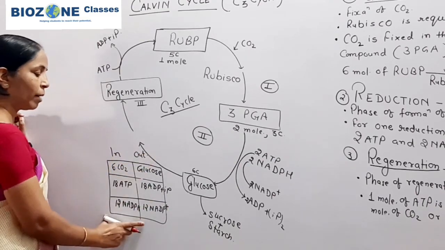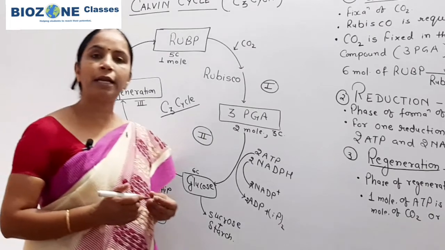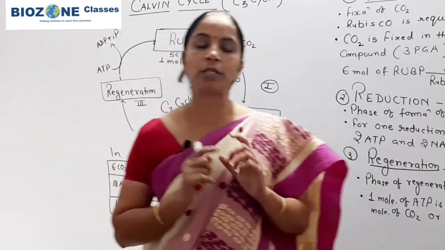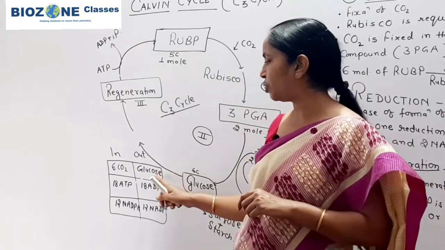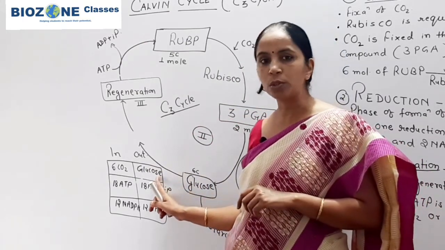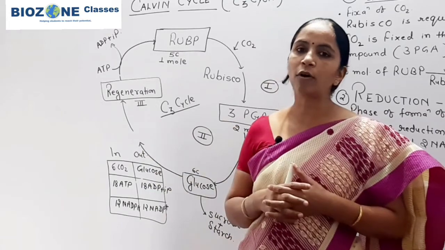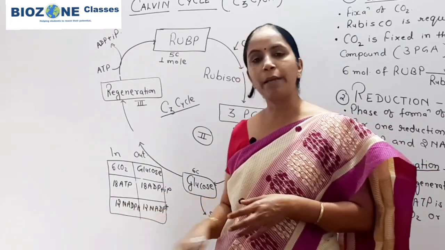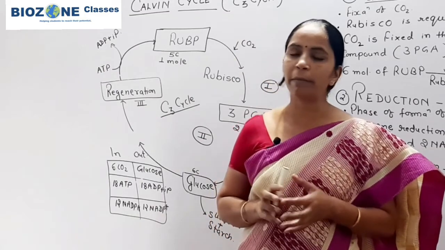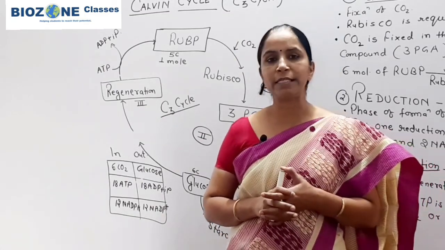This table is provided, the most important table, and it is provided for the total 6 turns of the Calvin cycle, that is for the formation of one molecule of glucose. If the question is asking for 1 turn, then in 1 turn 3 ATP and 2 NADPH are required. So this much you remember very well for the Calvin cycle.